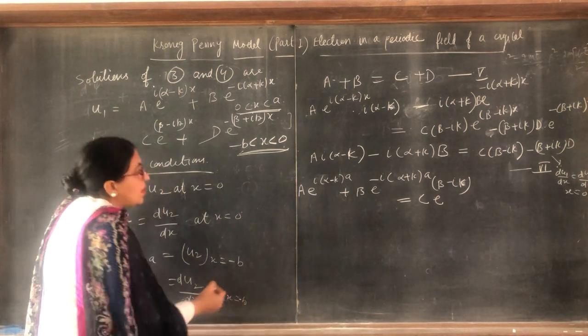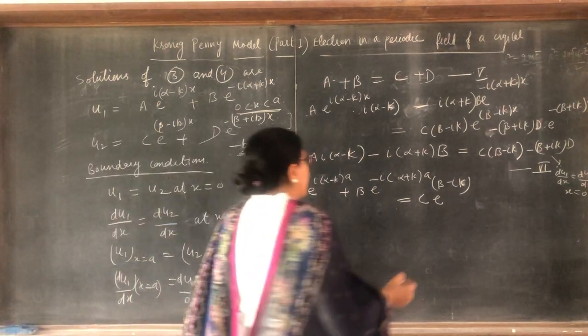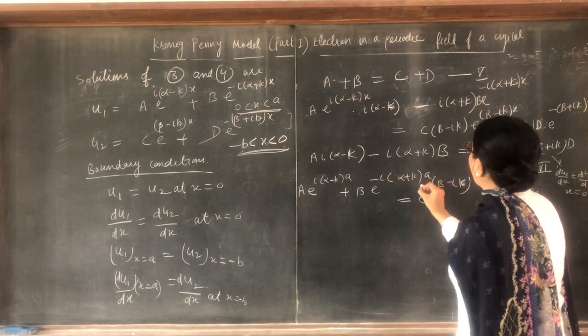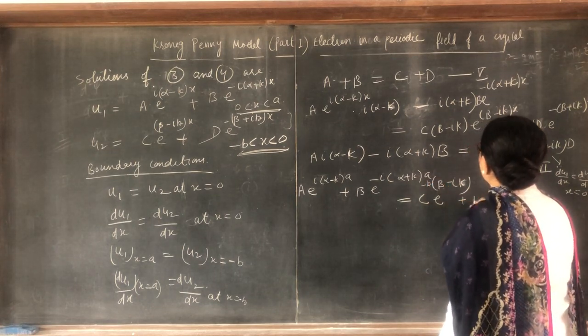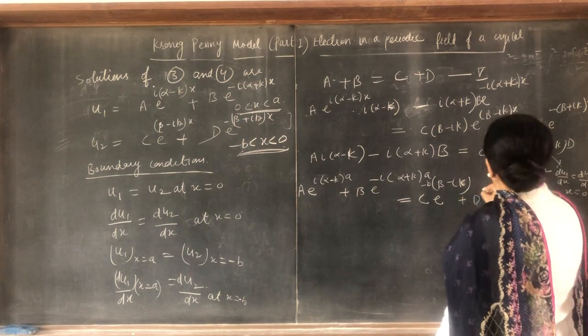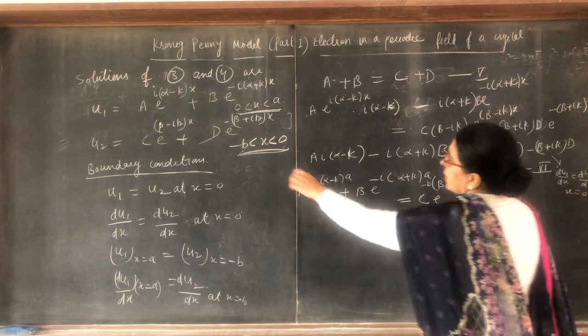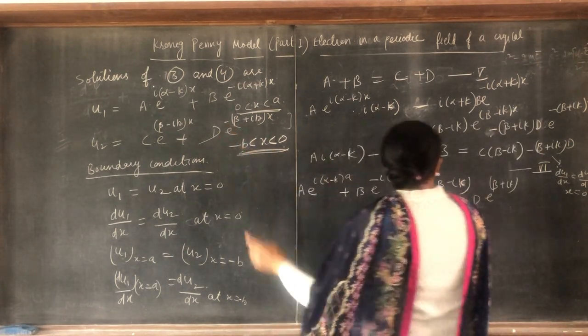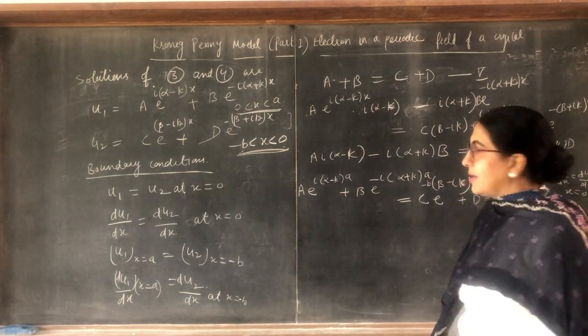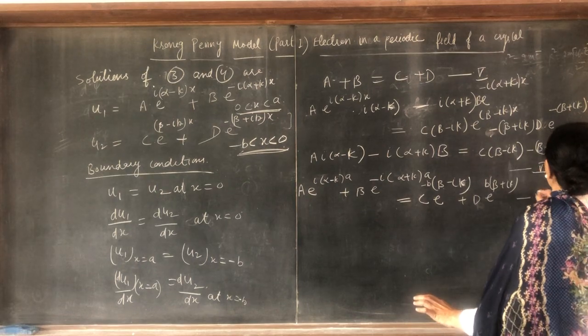So put here (β minus iota k) into minus b plus d e raised to power (β plus iota k) into, here it is already minus, plus b. So this is third. So take it as seventh.